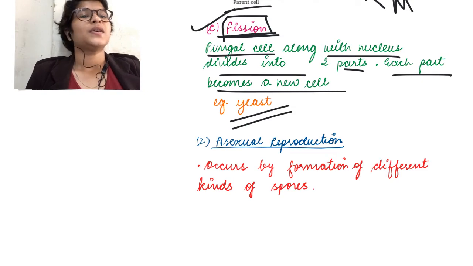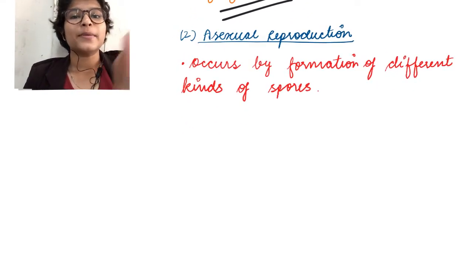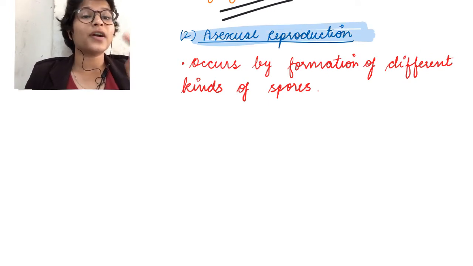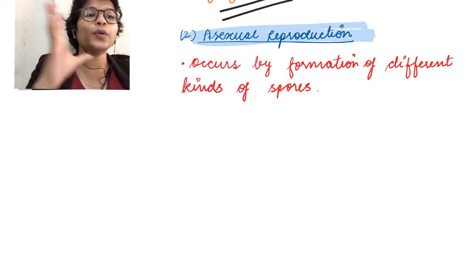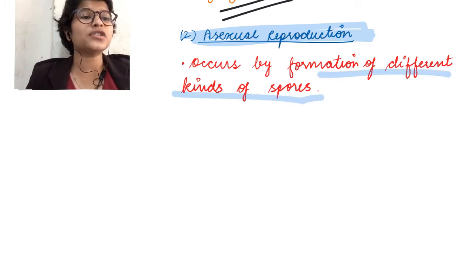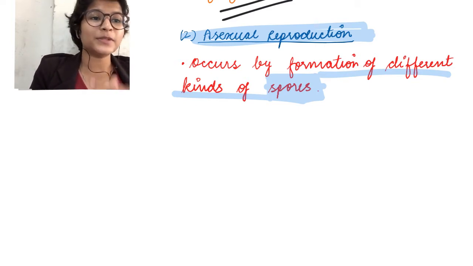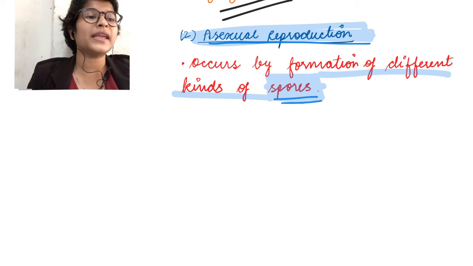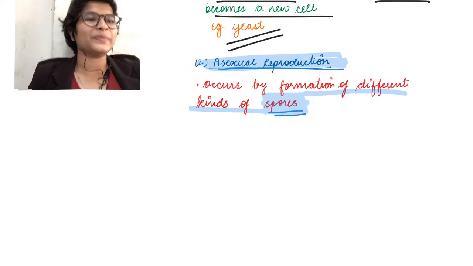Okay? Next we go on to modes of asexual reproduction. So we've covered vegetative reproduction, now we'll go on to asexual reproduction. This occurs by formation of different kinds of spores. Okay? Now this is very important in terms of MCQs also. What are the different asexual spores in fungi? So let's look at them.